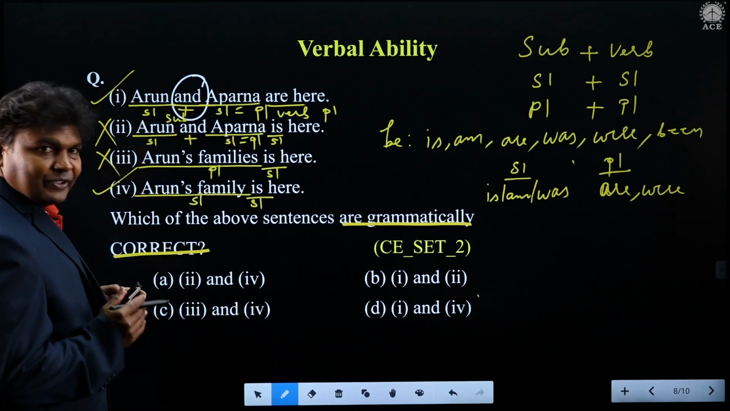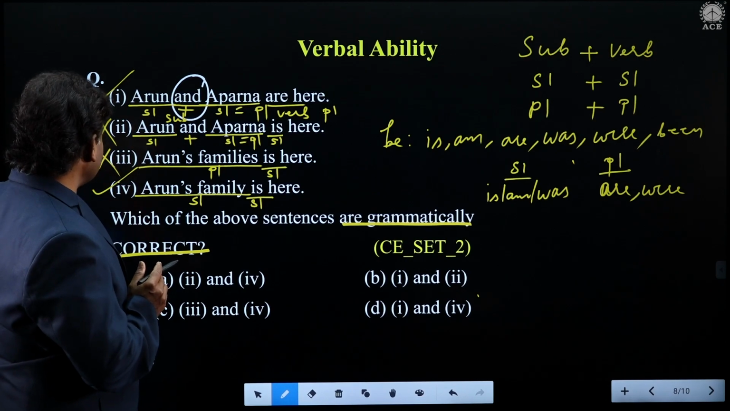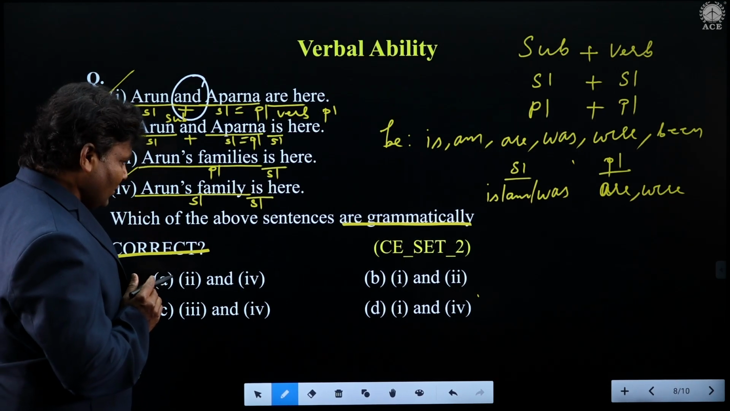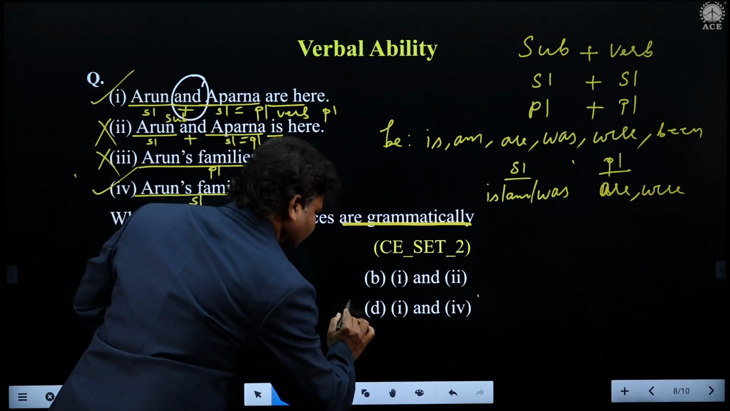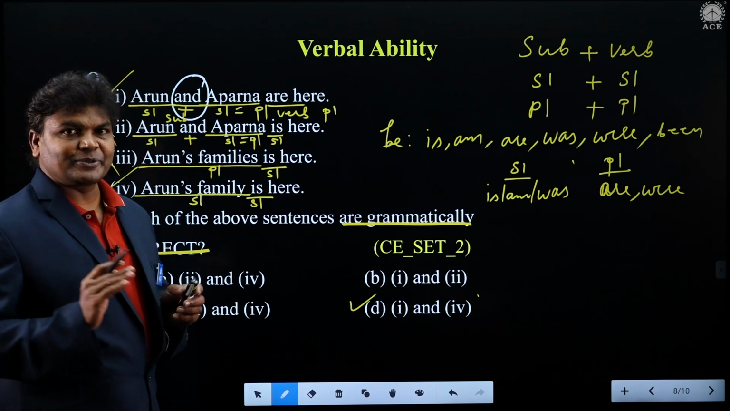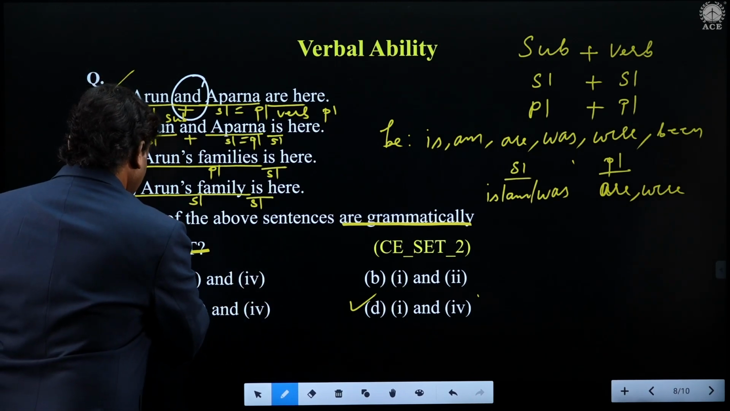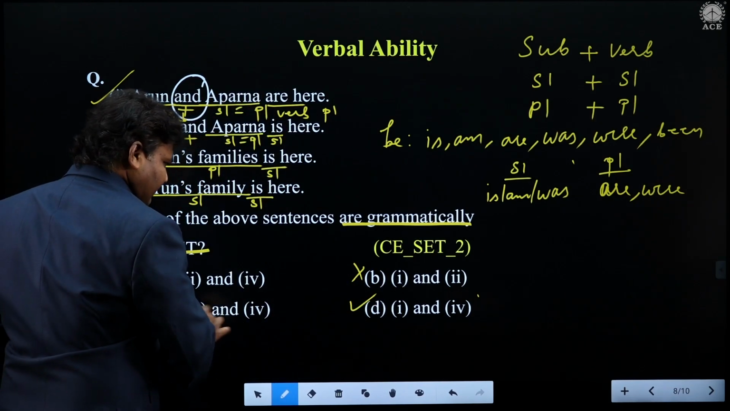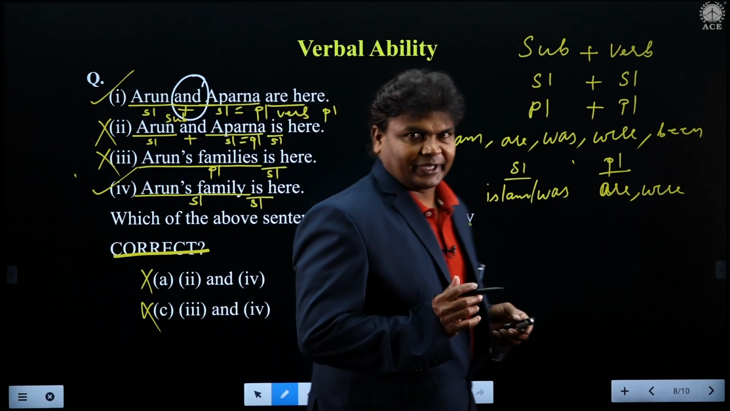Now what are all the options that are right? Given options are right, students: 1 and 4. Where do we have 1 and 4? 1 and 4, you see here, D. 1 and 4 options are absolutely right. And other given options are wrong, students. I suppose you have understood this simple grammatical query, students.